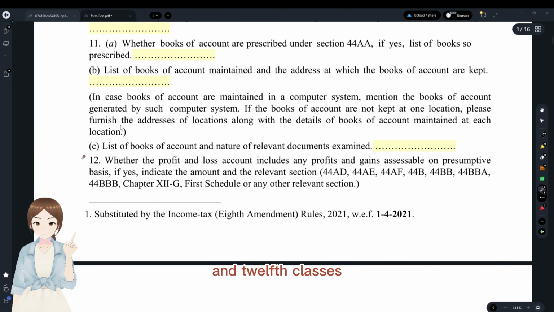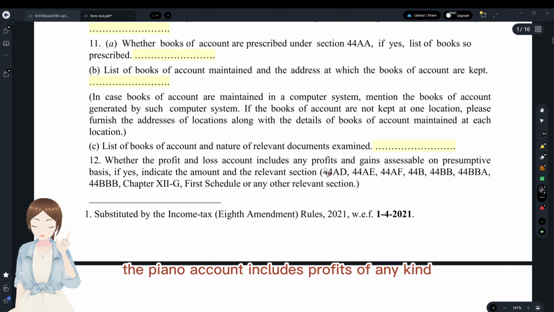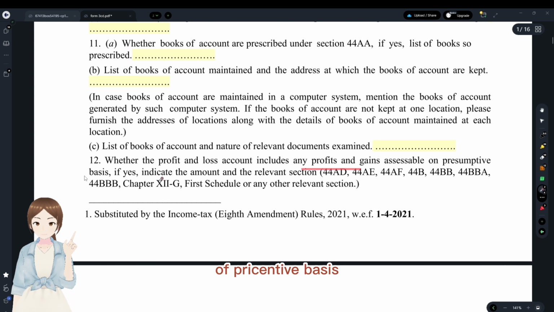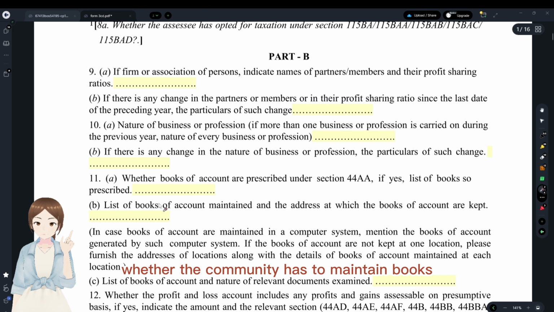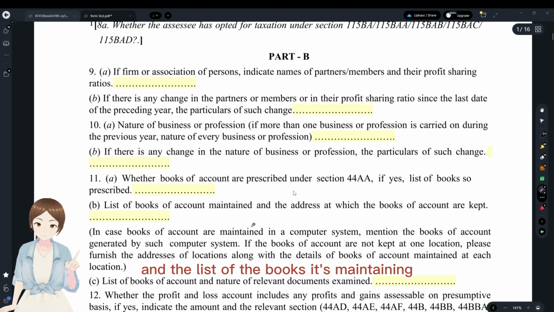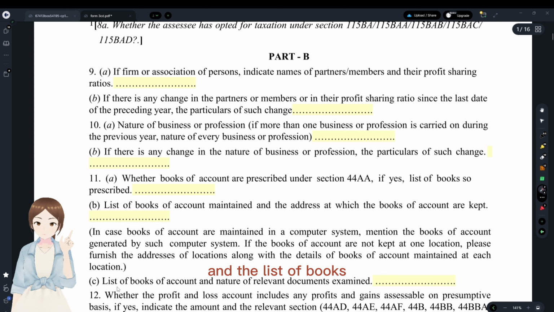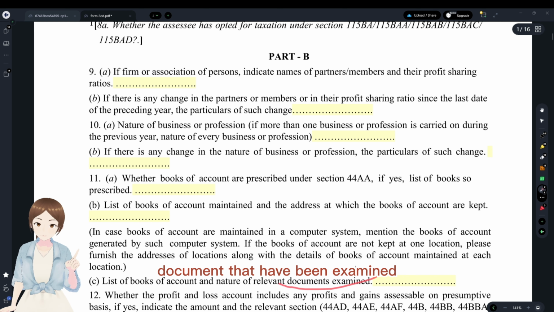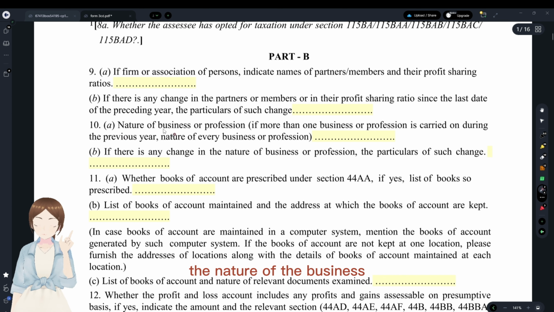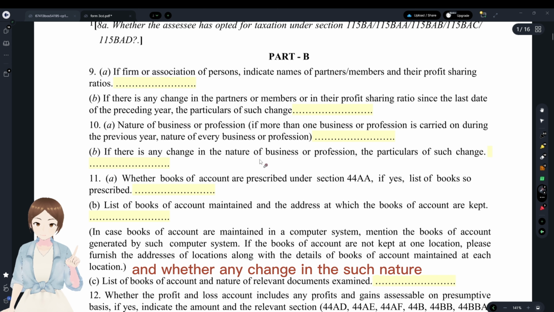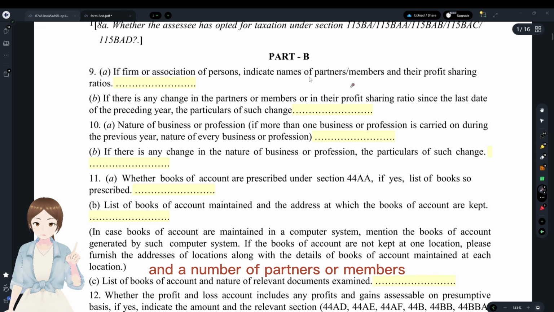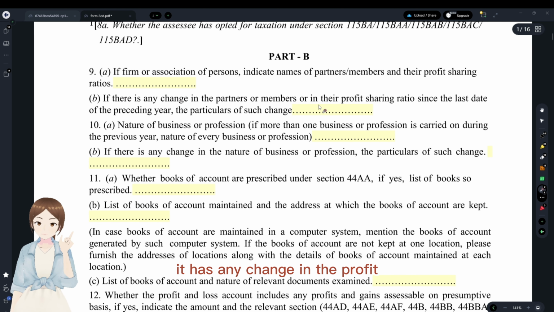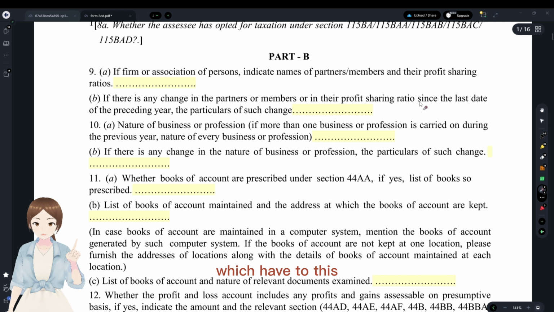And the 12th clause: if the P&L account includes profits of any kind on a presumptive basis, we have to mention it there. In clause 11, we have to mention whether the entity has to maintain books as per section 44AA, the list of books it's maintaining, and the nature of the relevant documents that have been examined. And the 10th is the nature of the business or profession and whether there is any change in such nature. And in the ninth, whether it's a firm or a person, the number of partners or members, and any change in the profit sharing ratio, etc.